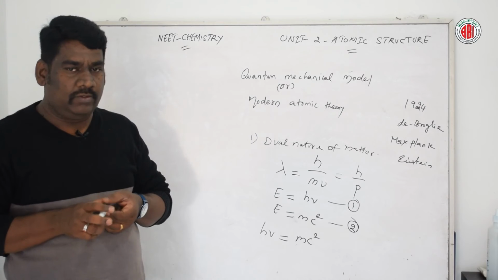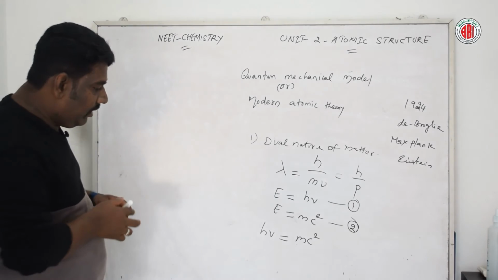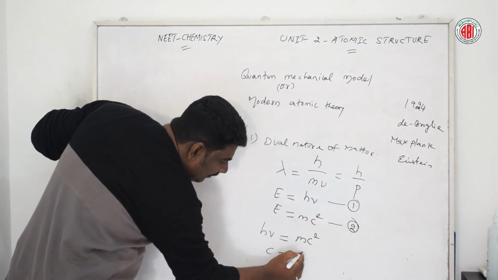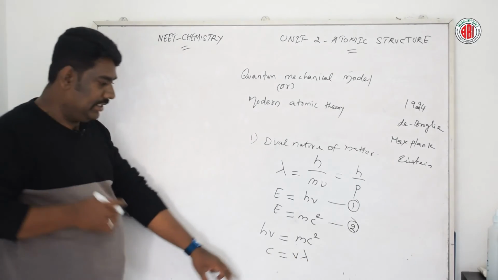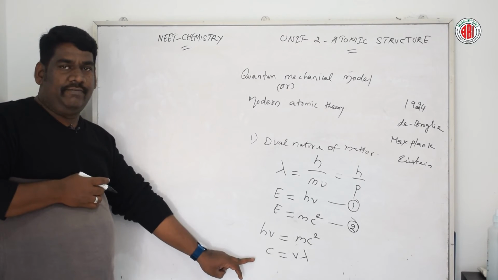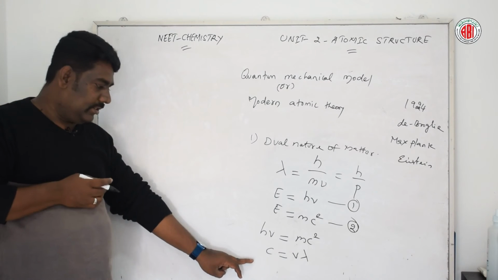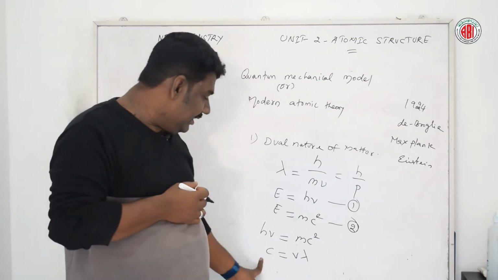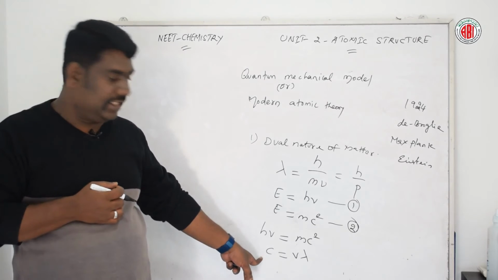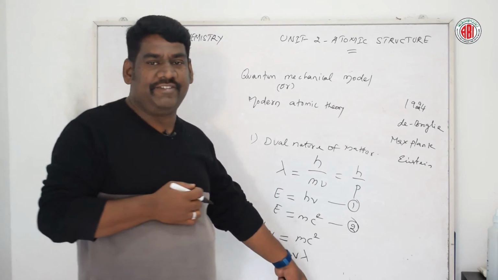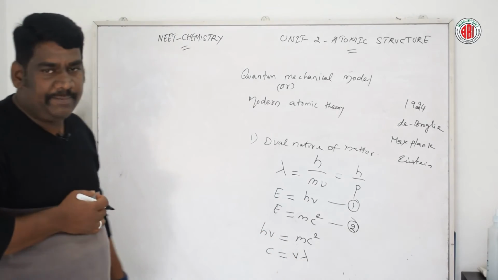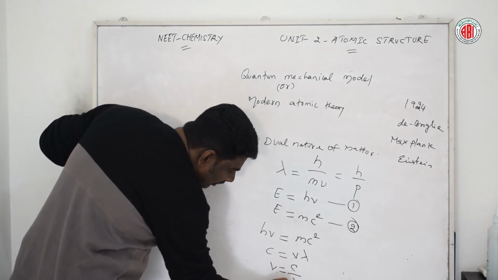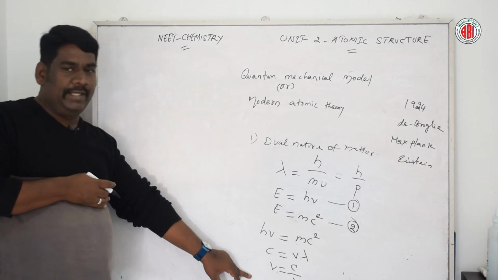Now we already know, from the wave properties we discussed, that c is equal to v lambda, so v is equal to c by lambda.